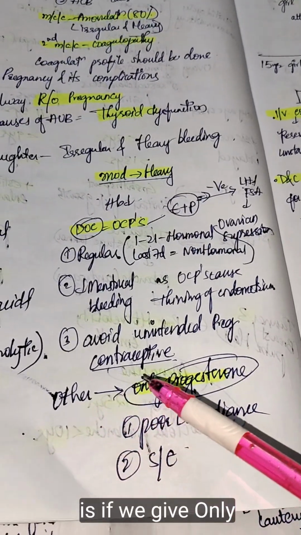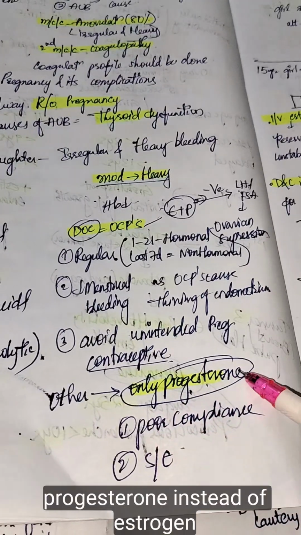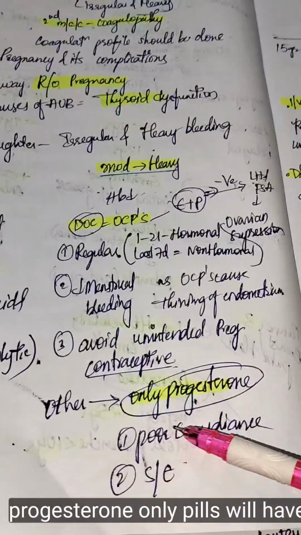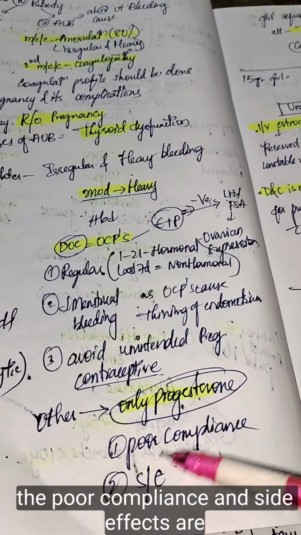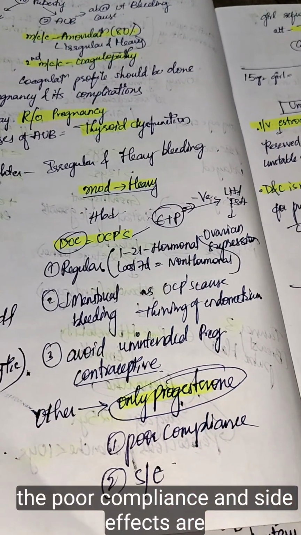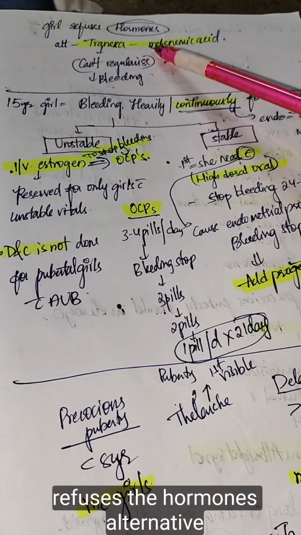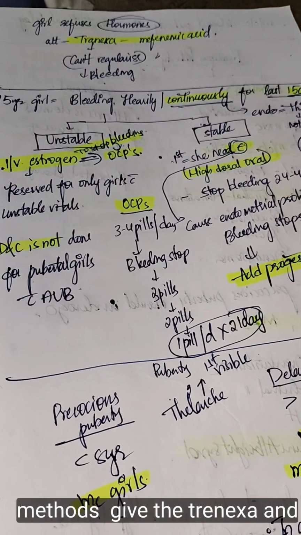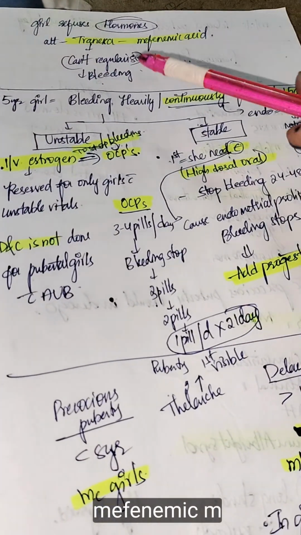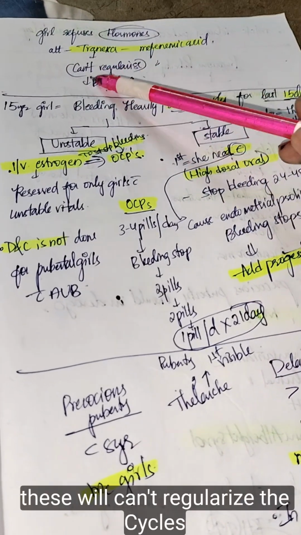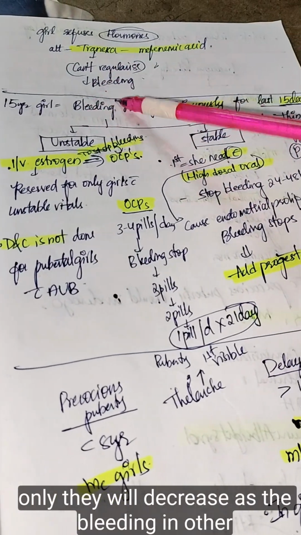If we give only progesterone instead of estrogen plus progesterone pills, the progesterone-only pill has poor compliance and side effects are present. If the girl refuses hormones, the alternative method is to give tranexamic acid and mefenamic acid. But these can't regularize the cycles, they only decrease the bleeding.